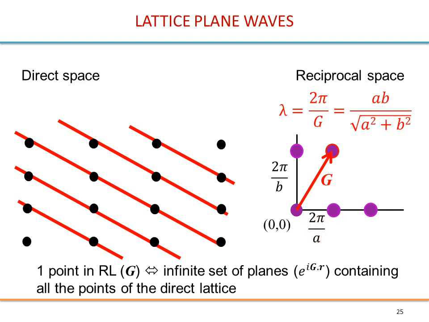So this would be 1, and this would be 2, etc. And same in the other direction. So this is 0, this is 1, 2, etc. So the coordinates of this point are 1, 1. And it turns out that this set of planes is named 1, 1. 1, 1 are the Miller indices for this set of planes.